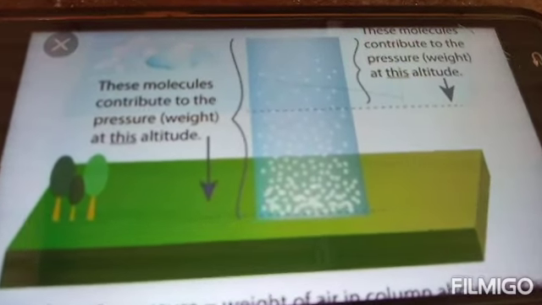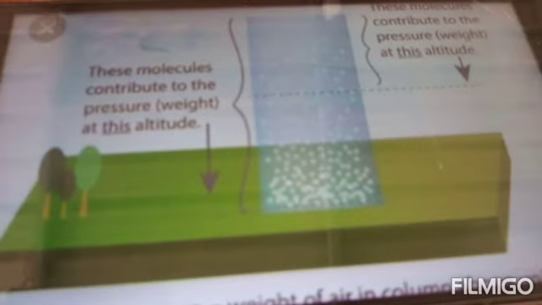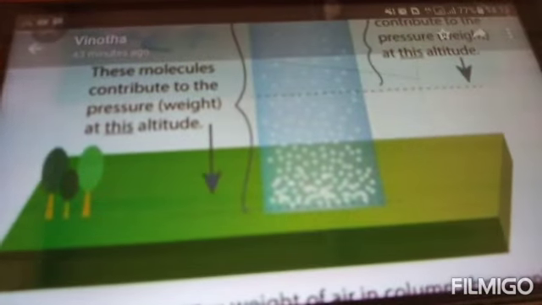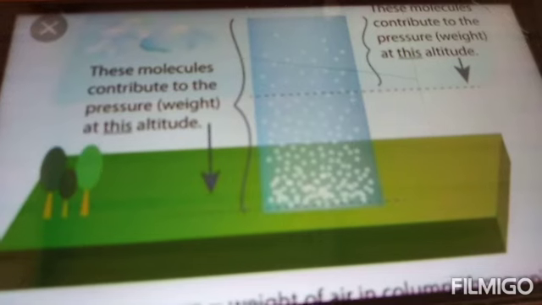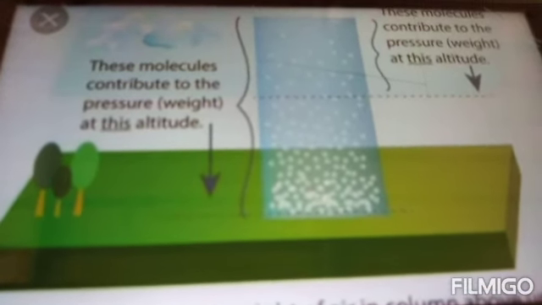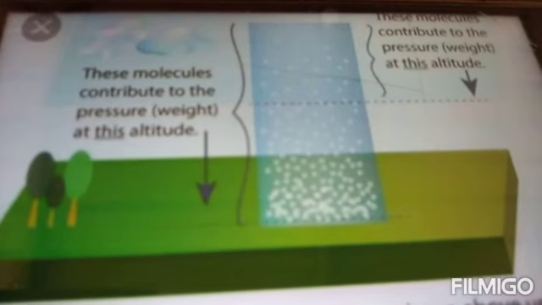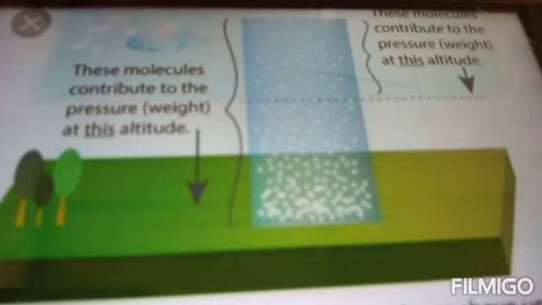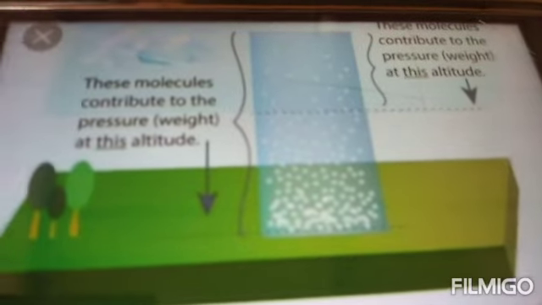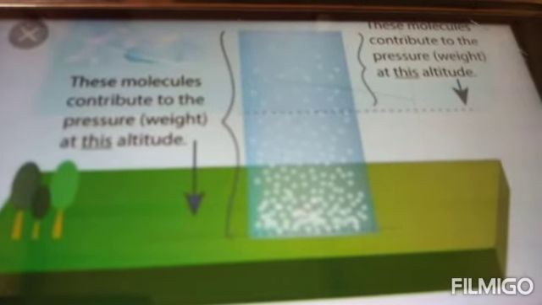So you have to learn what is atmospheric pressure. Earth is surrounded by a layer of air up to a certain height, above 300 kilometers. And this layer of air around the earth is called the atmosphere of the earth. Since air occupies space and has weight, it also exerts pressure. This pressure is called atmospheric pressure.